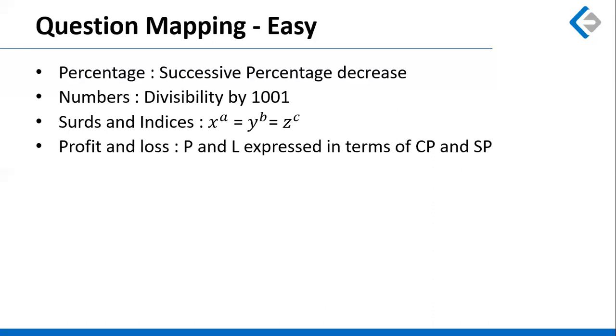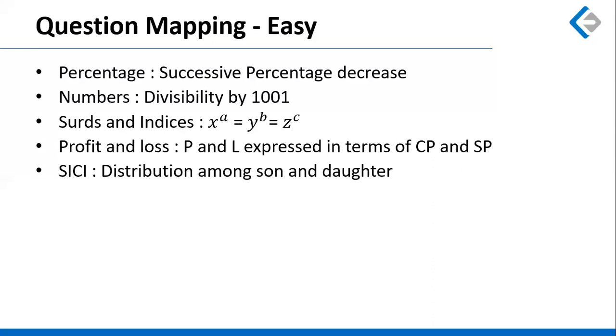There was a question on profit and loss, where profit and loss were expressed in terms of cost price and selling price. So there were 2 scenarios given. In the first scenario, loss was given in terms of cost price, and in the second case, profit was given in terms of selling price. You had to make 2 equations and solve both of them to get the final selling price. That was again an easy question because you can make the equations and solve them very easily.